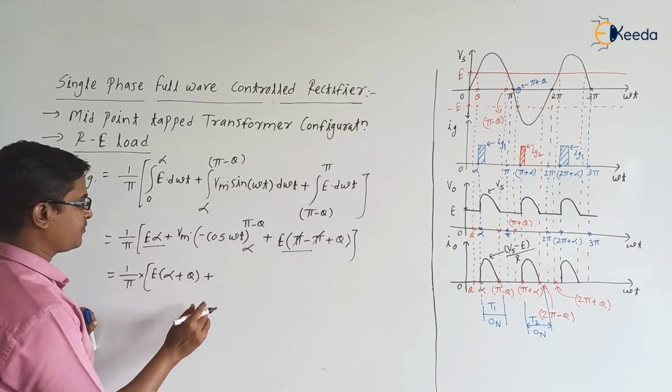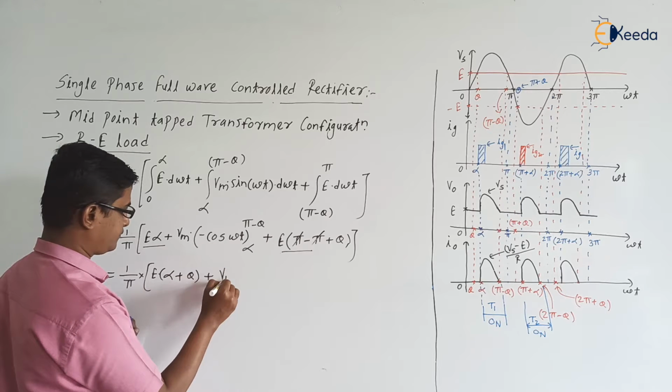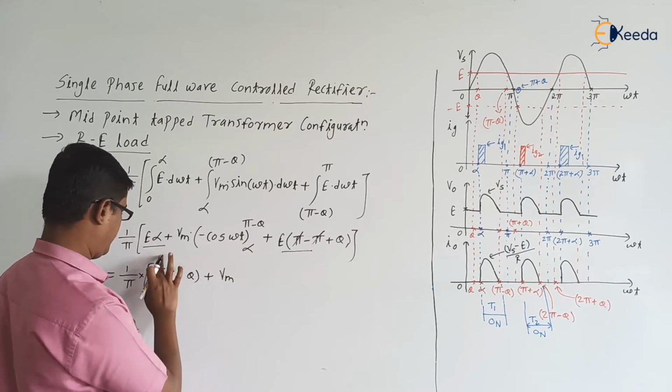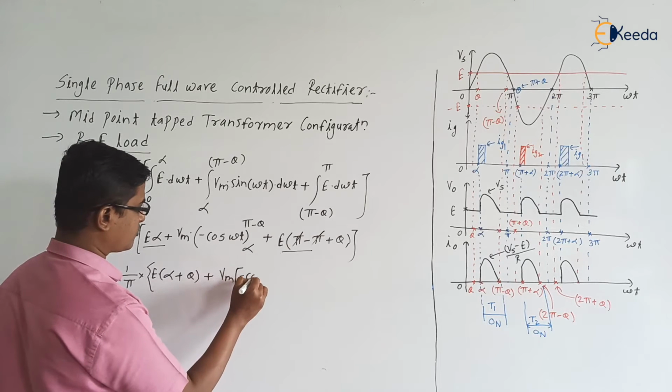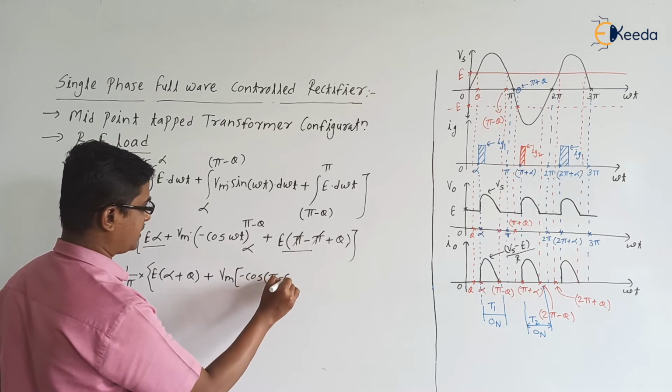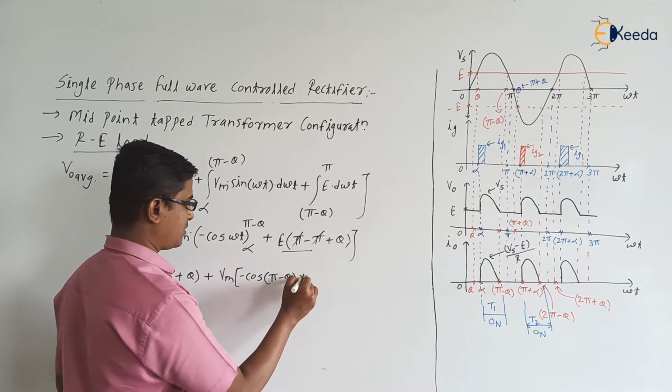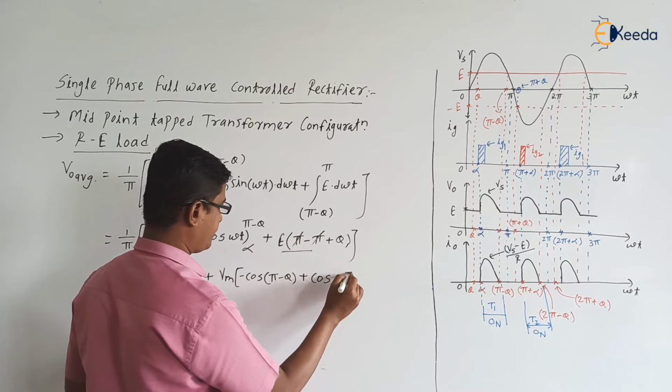Plus Vm into cos of, minus cos of pi minus theta, plus cos alpha, right?